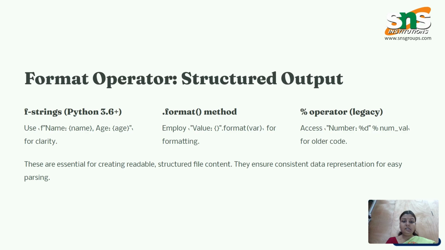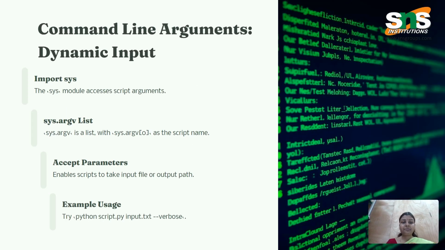The dot format method: curly brackets opening and closing, format variable for formatting. The percentage operator, legacy: %d for integer, percentage number value for all the code. These ensure consistent data representation for easy parsing.